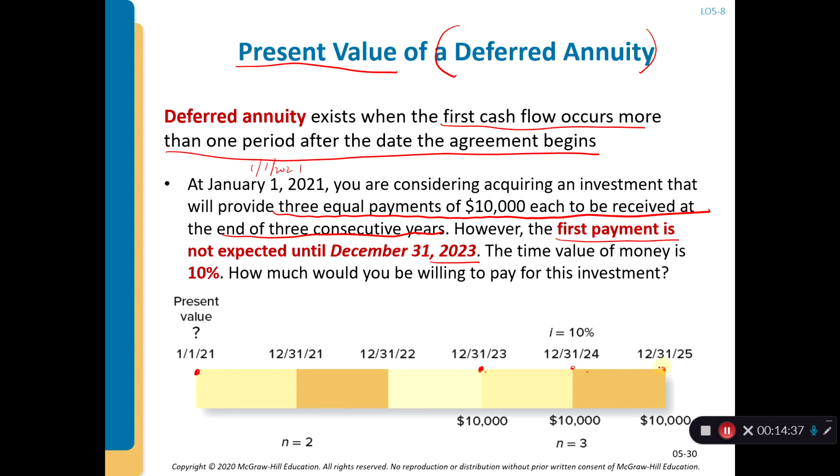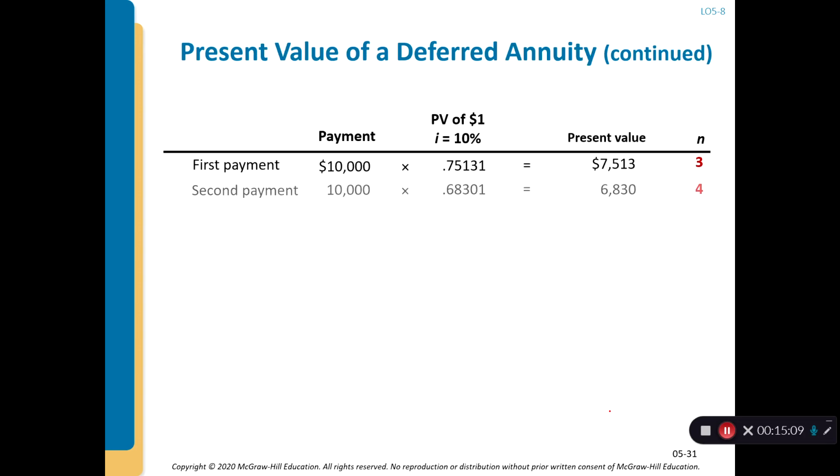It's like a pension, right? You're investing a lot of money for like 20-30 years, and then you don't receive the first payment until, say, you are 65. But after that you receive consecutive equal payments, right? So this is just a very simple analogy of that kind of situation. So how do we do this then? What is the time value of money, or how much would you be willing to pay for this investment if you have this kind of setup, right?